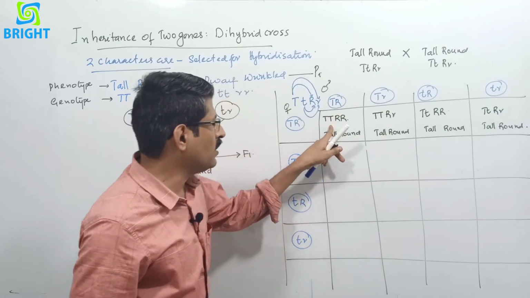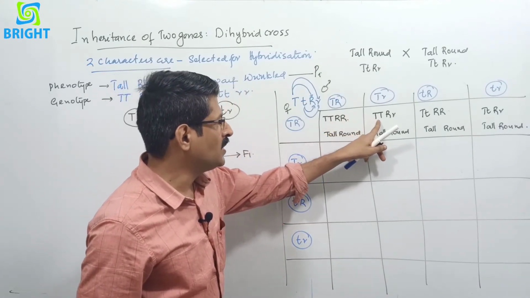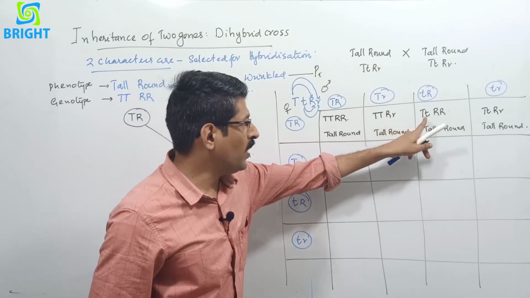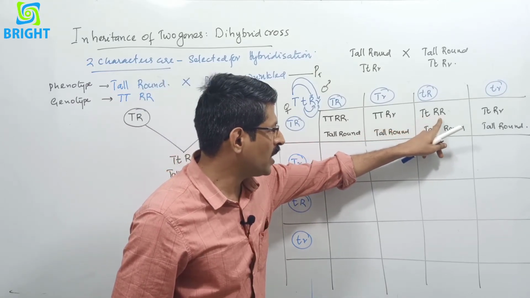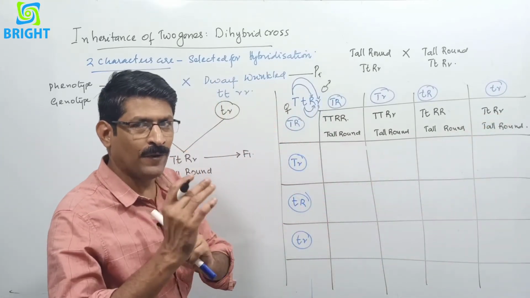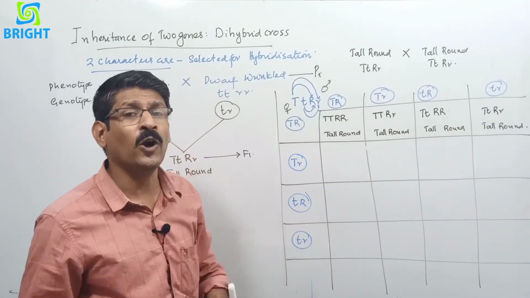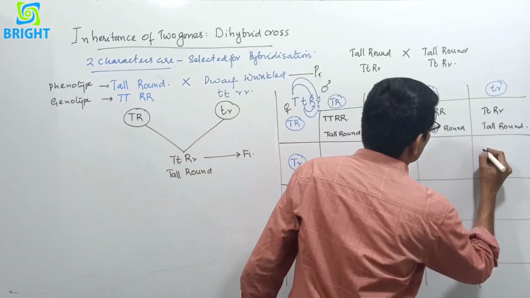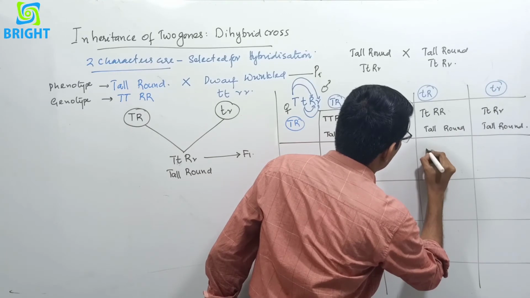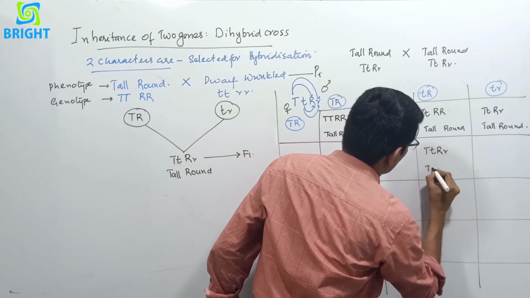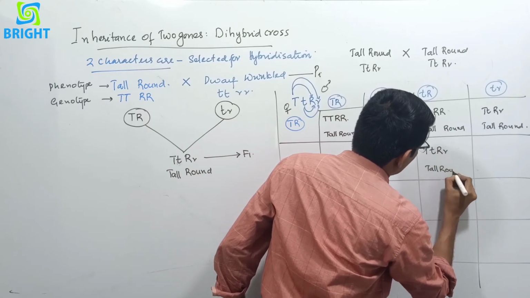So here both traits are homozygous. Here one trait is homozygous, another is heterozygous. Here one trait is heterozygous, another is homozygous. Here both are heterozygous. So four different types of genotype, but all phenotypes are tall round. Next, here we will also get capital T small t, capital R small r, that is also tall round.